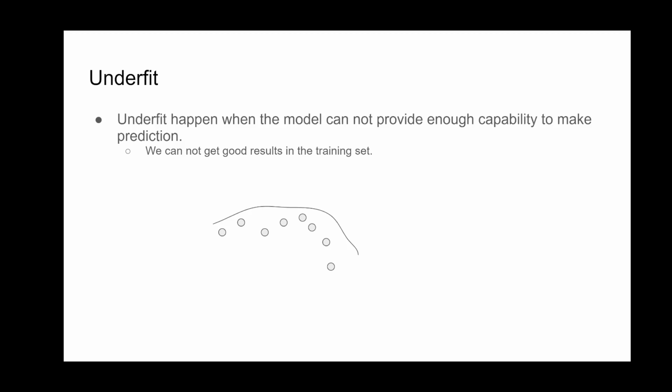and so we cannot get a good result in the training set. For example, in this picture, there are a couple of input data points. The line in the picture is the prediction of the model. Most of the points are far away from the prediction, so it means that the model cannot produce good predictions. In this case, we say that the model underfits the data set.